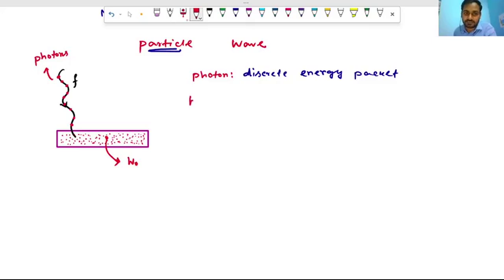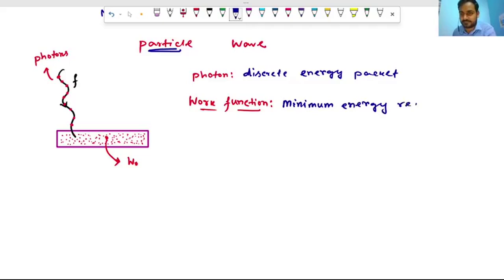So here, first of all, we will define work function. What is work function? It is the minimum energy required by an electron to emit from the metal surface.